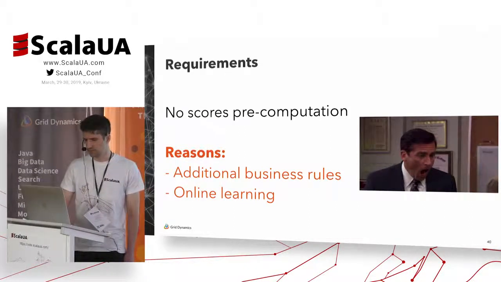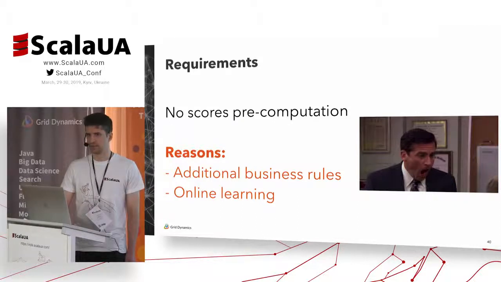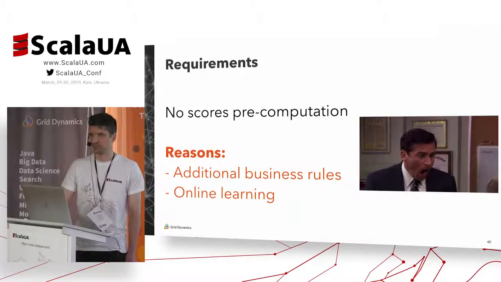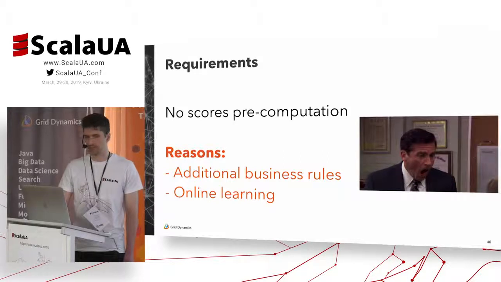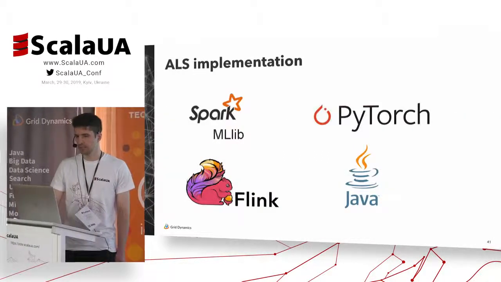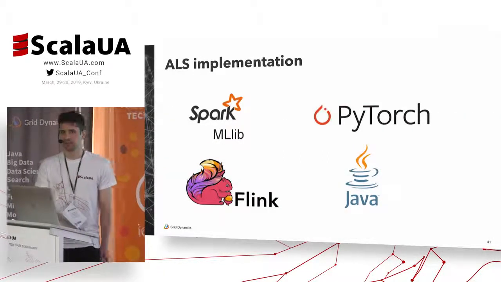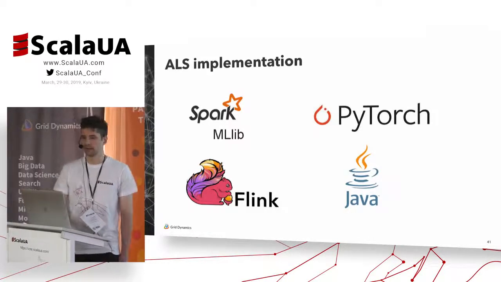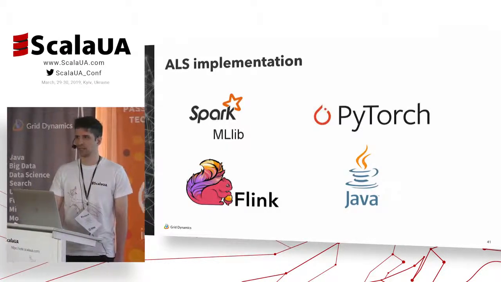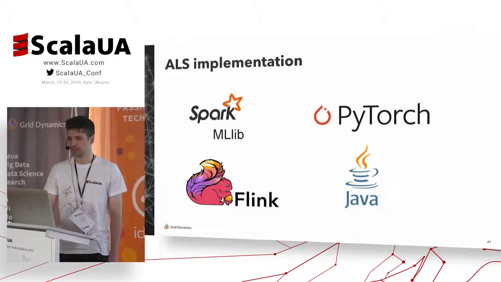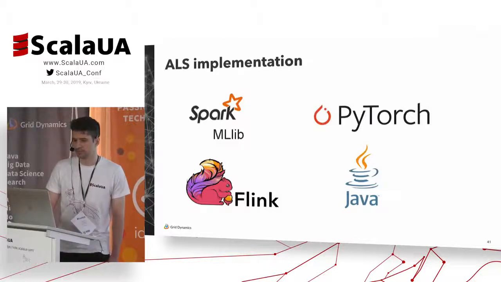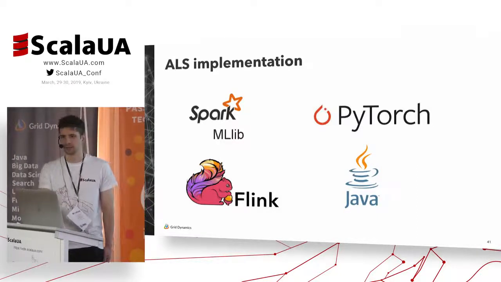Unfortunately, we didn't implement this yet, but this is our plan for the next year. I mean, for this year. Anyway, ALS is quite a popular algorithm. There are a lot of implementations in different languages and machine learning frameworks, and one of the most popular implementations is in the Spark MLlib framework.